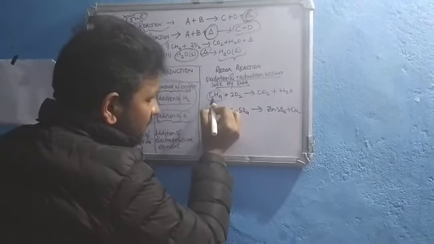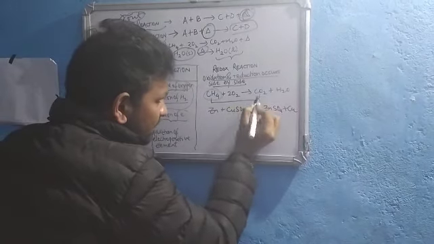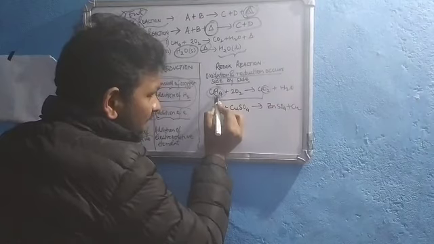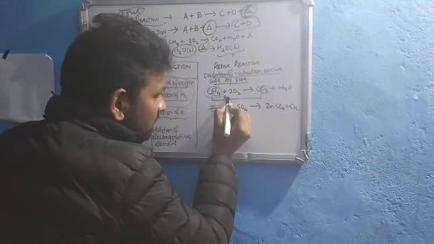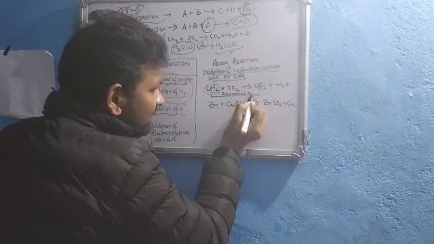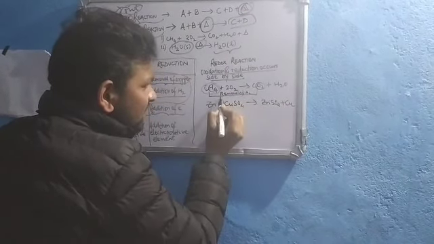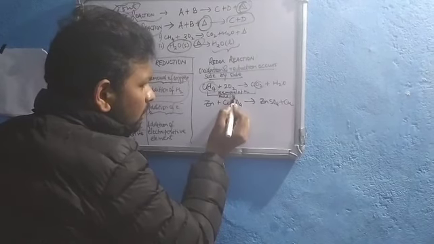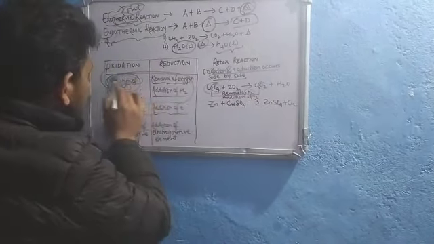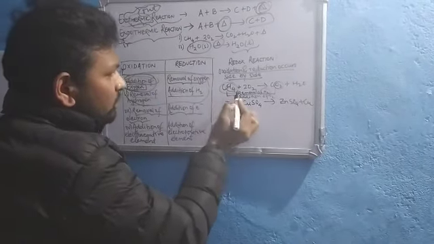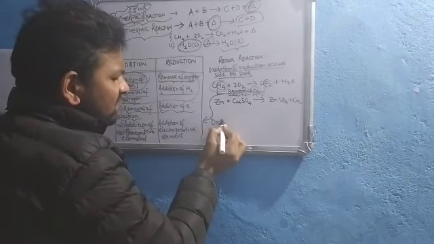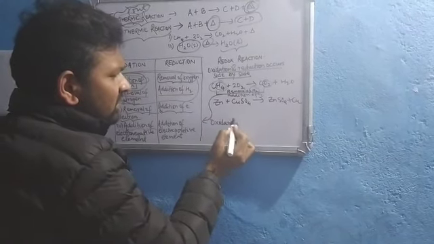So what is happening here? In methane, CH4, we have hydrogen, but in the product we don't. So hydrogen is removed. Removal of hydrogen. Similarly, oxygen is added. Addition of oxygen. Removal of hydrogen and addition of oxygen is oxidation. So CH4 is getting oxidized. Are you understanding?